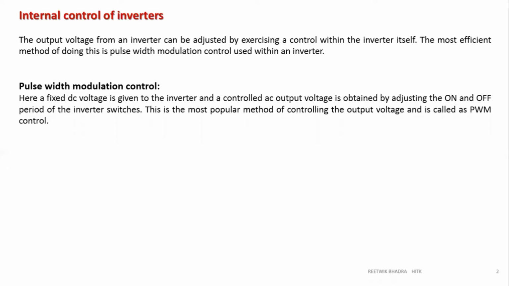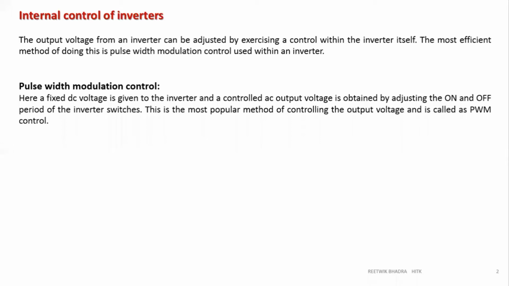So this control of the switch is called internal control of the inverter, because the switches are required in the inverter circuit and we are controlling only their on and off. There are many other controls like external control. We will not discuss that, it is out of the scope of the syllabus. You can go through the books to see what the external controls are. External controls means you are using external circuits in order to control the output voltage.